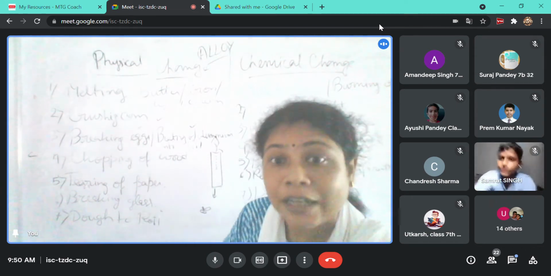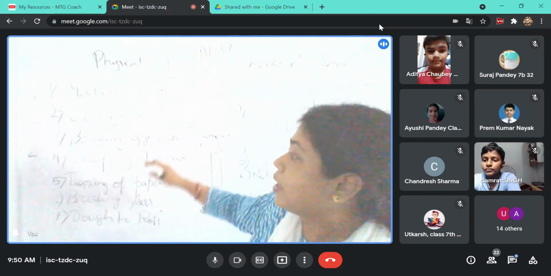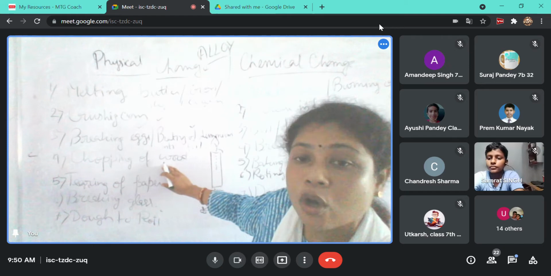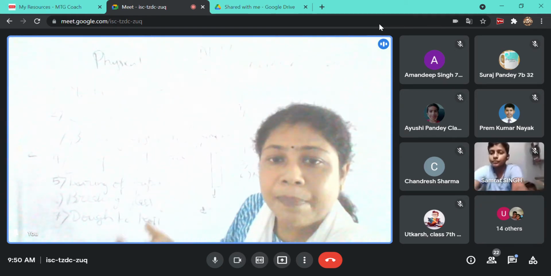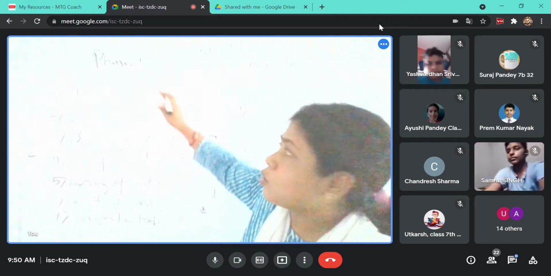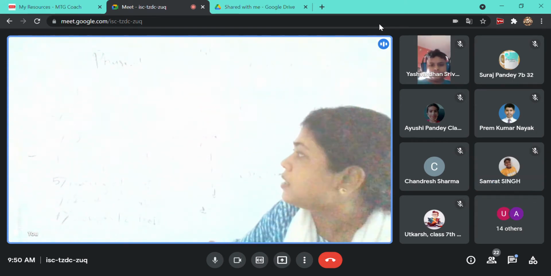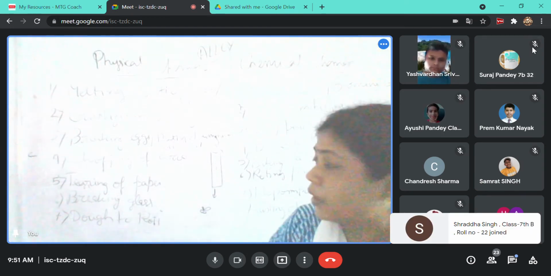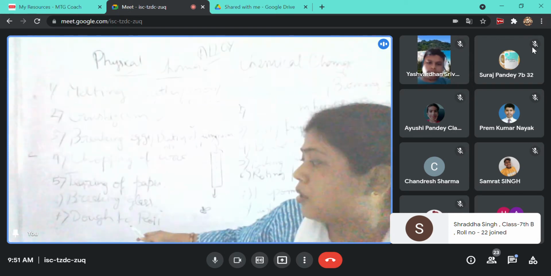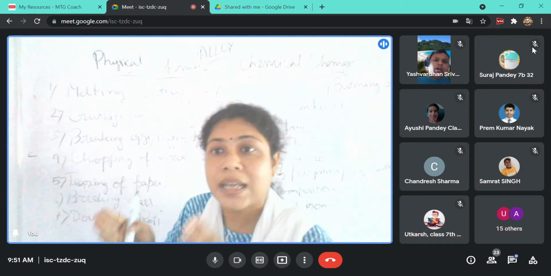Chopping of wood, that you have read as irreversible change in class 6, is also a physical change, because you're only cutting the wood into smaller shape, the shape and size is getting changed. So there is the change in only physical properties, so hence it is a physical change. Next, tearing of paper, breaking of glass, dough into roti, these are all examples of physical changes.